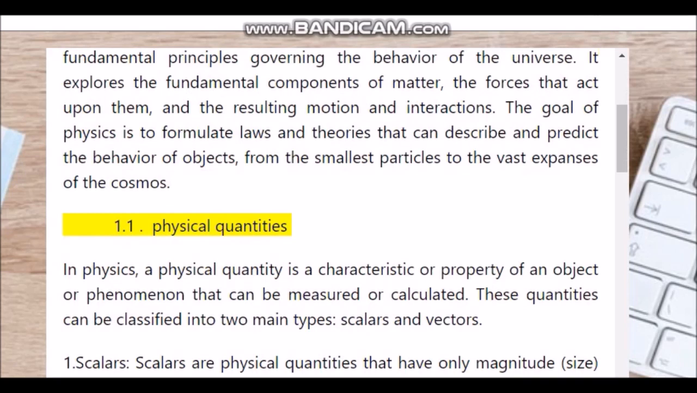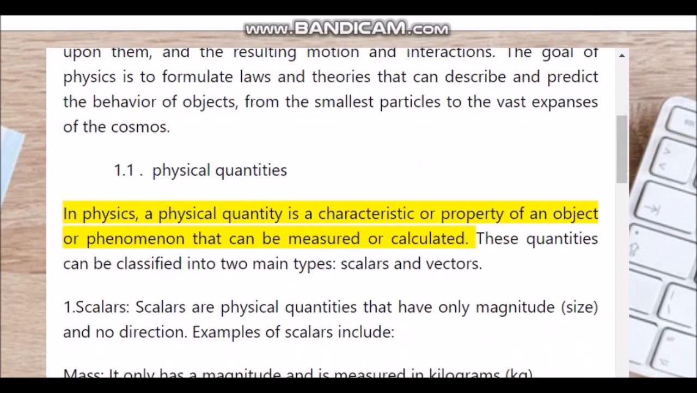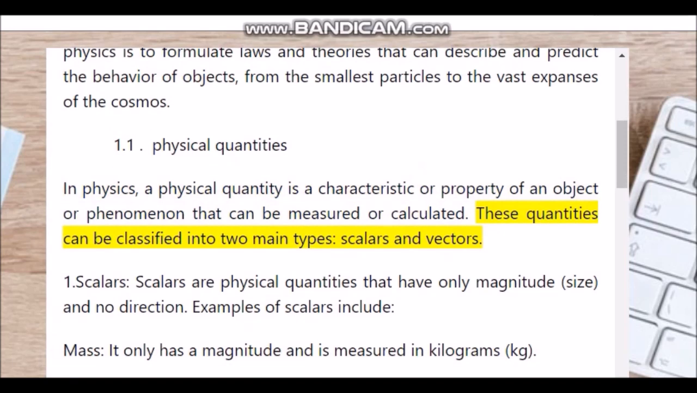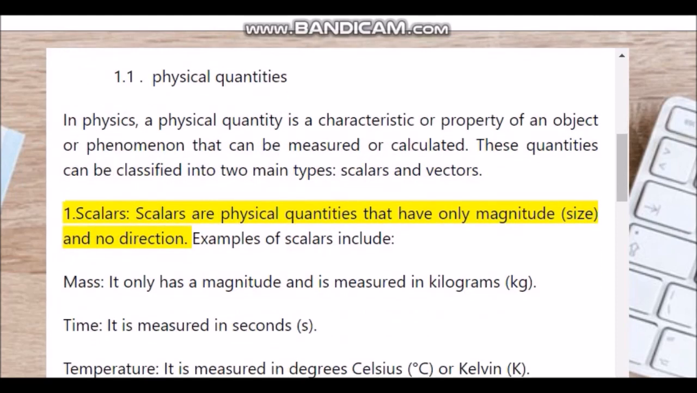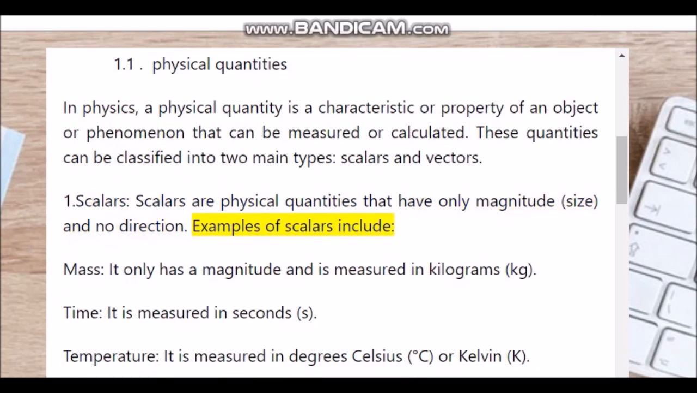1.1. Physical quantities. In physics, a physical quantity is a characteristic or property of an object or phenomenon that can be measured or calculated. These quantities can be classified into two main types: scalars and vectors. 1. Scalars. Scalars are physical quantities that have only magnitude, size, and no direction. Examples of scalars include mass.